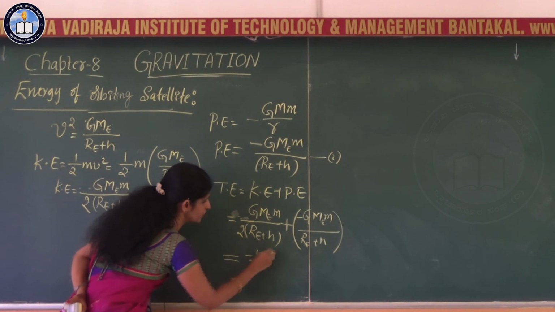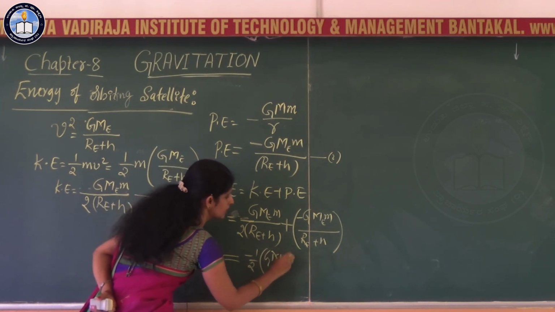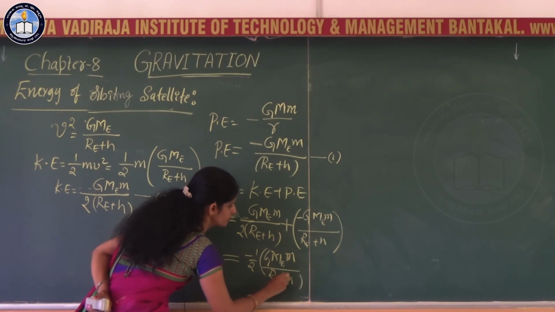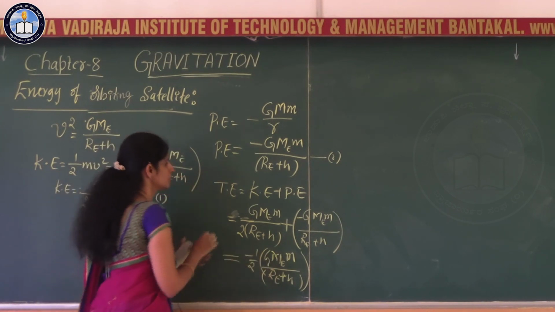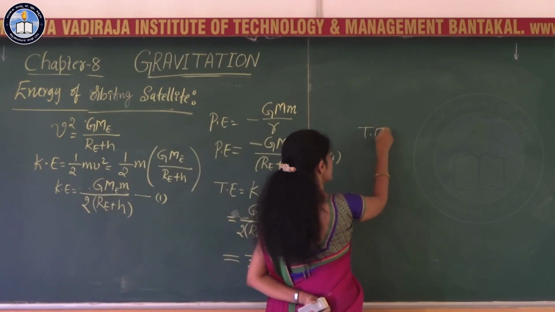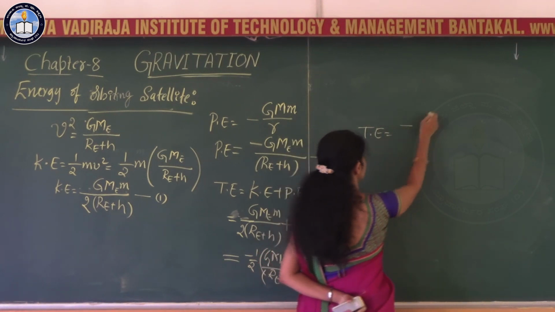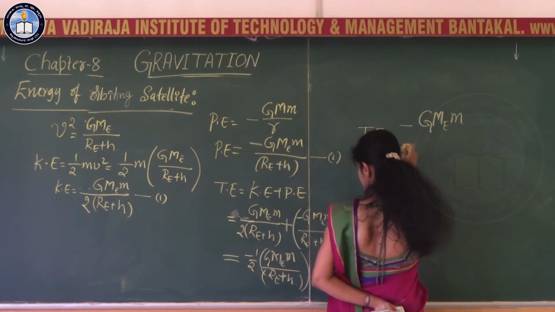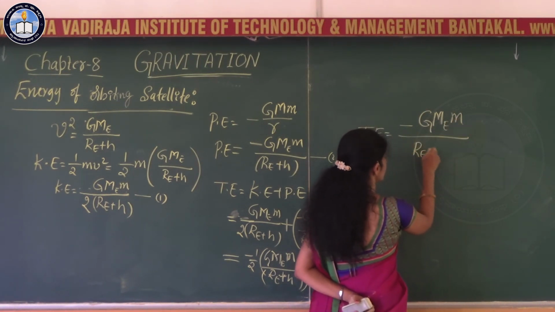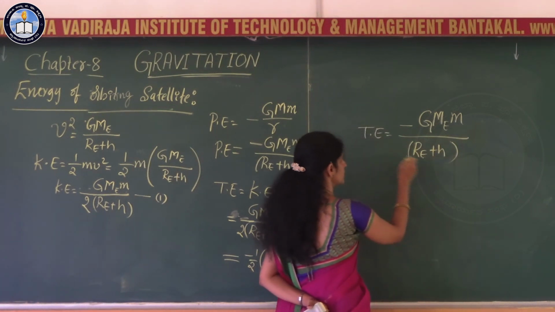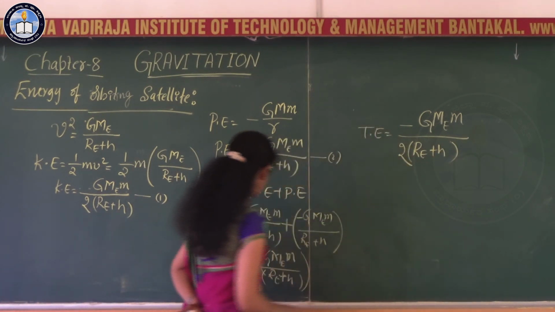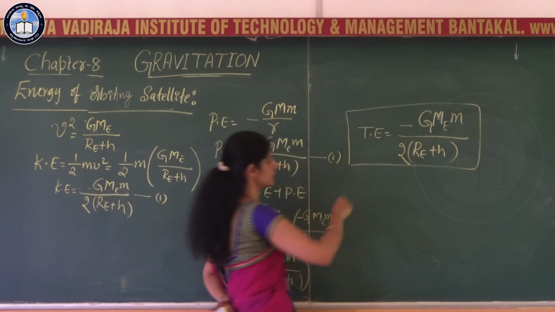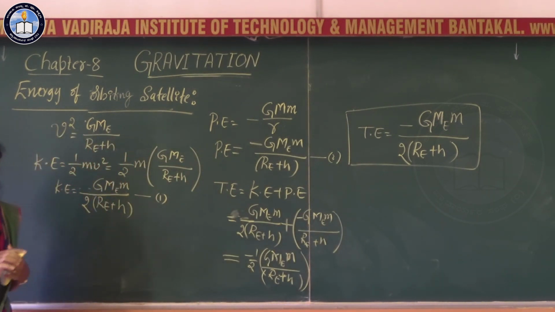So the total energy of the satellite is minus G M_E m divided by 2(Re plus H). This is the expression for the total energy of the satellite orbiting around the earth.